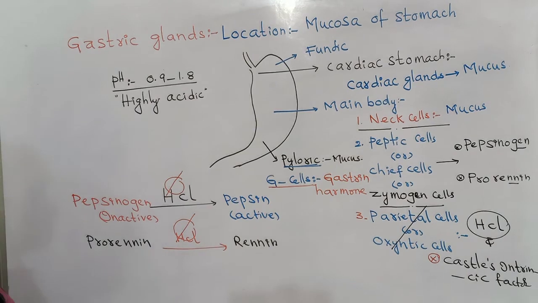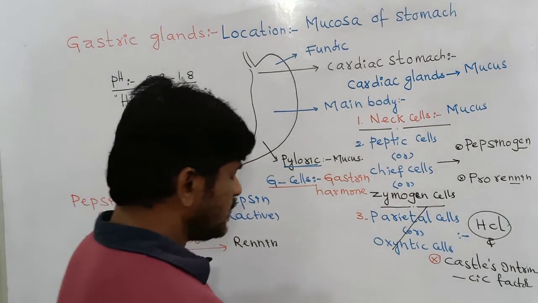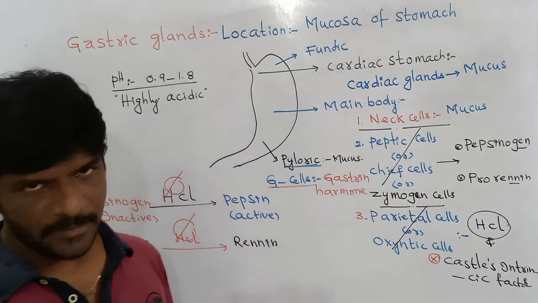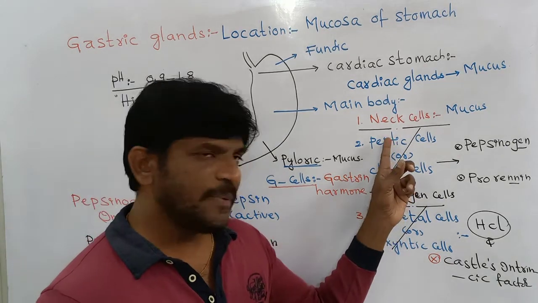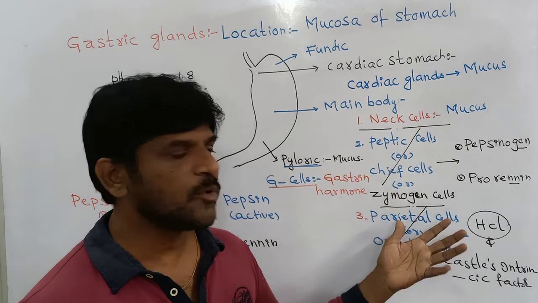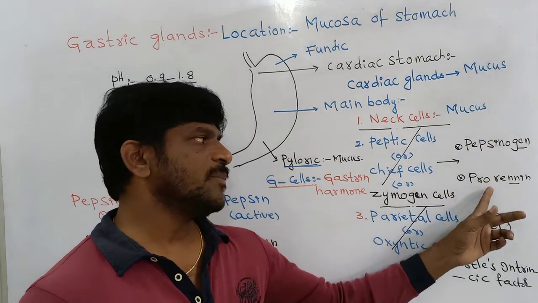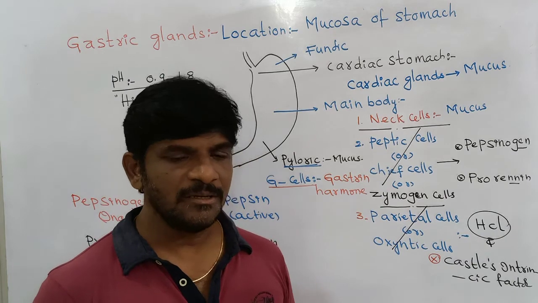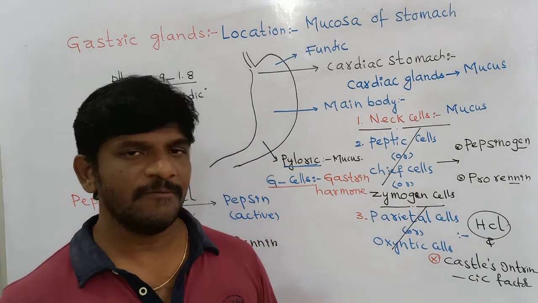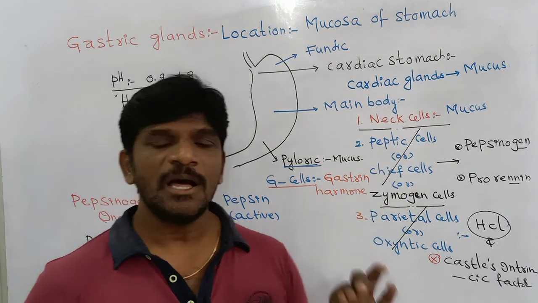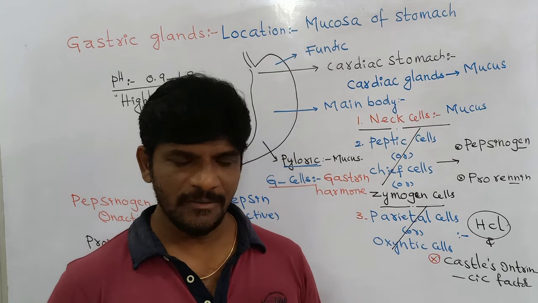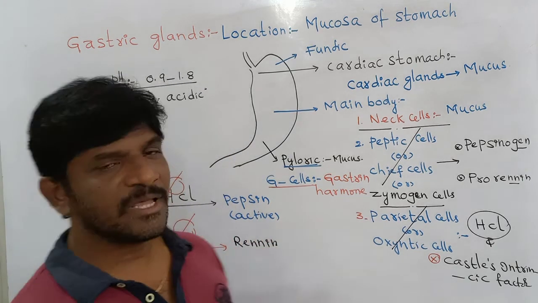And one more, what if the peptic cells or chief cells are destroyed in that man? If the peptic cells, chief cells or zymogen cells are not working properly, pepsinogen and pepsin are not released, and ultimately protein digestion will stop in that man. Therefore, these two are the application questions pertaining to the gastric glands of man. Therefore, this is all about the gastric glands.